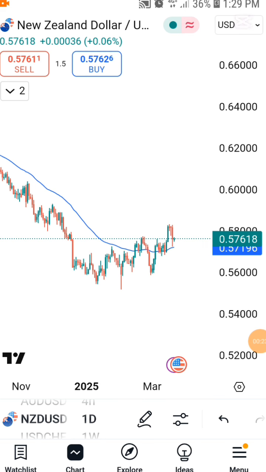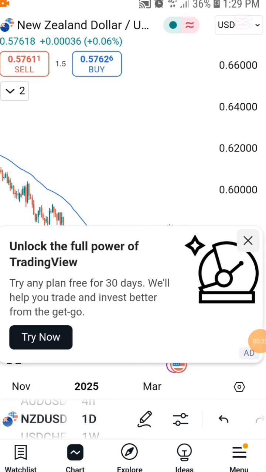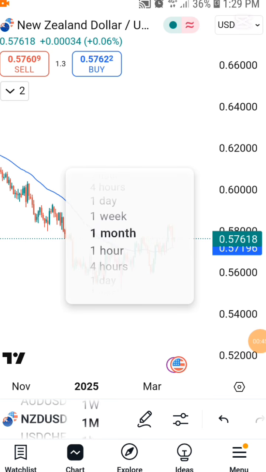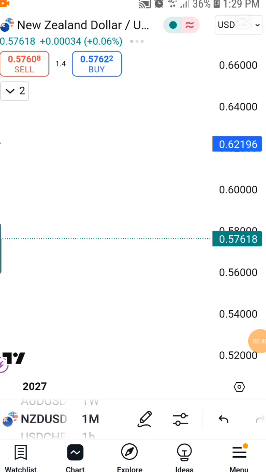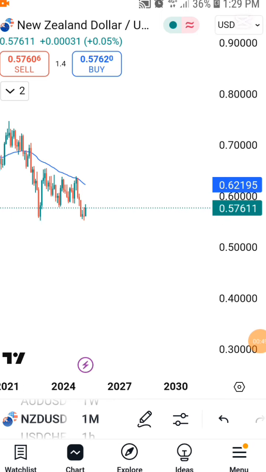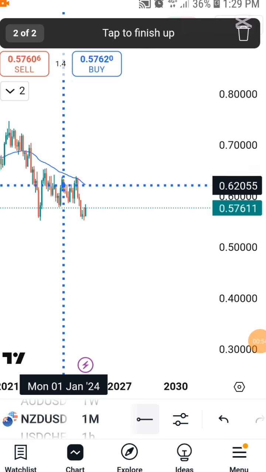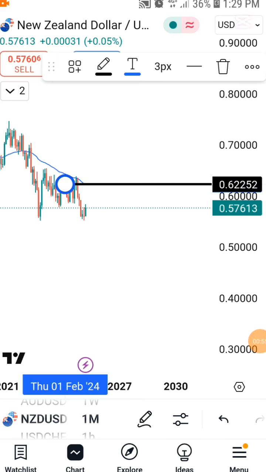Let's assume that you are going to pick 3 time frames. One has to be your overall time frame, and the other 2 time frames are going to be your supplier and demand. Do you get? Now here we are going to pick our overall time frame to be 1 month. So this is our 1 month. Let's mark our overall time frame, which is 1 month. We are going to mark our 1 month 50 moving average. This is our overall time frame.